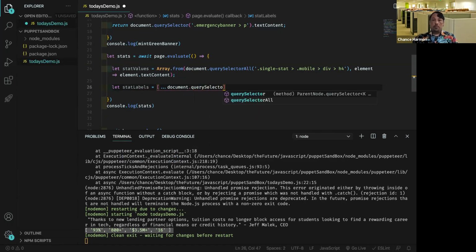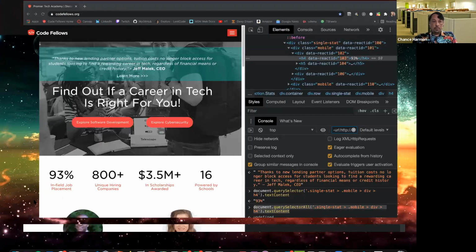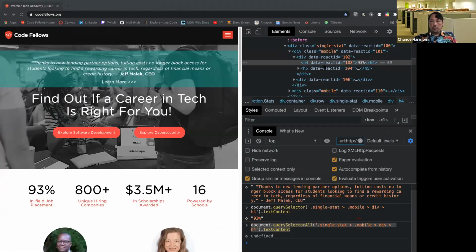It has its purpose when it needs it, and it pretty much does the same thing. It gives us an iterable object, basically, and turns it into an array for us. So we're going to do the same thing here. The only difference, and we'll go check it in a second, is what we actually want to hit here. We know the numbers were right here.